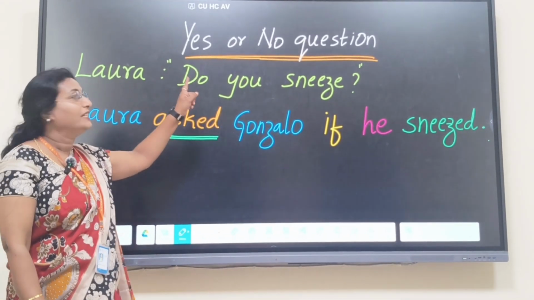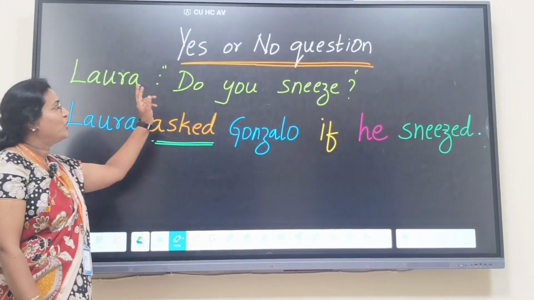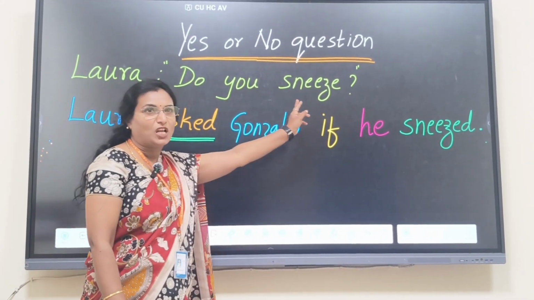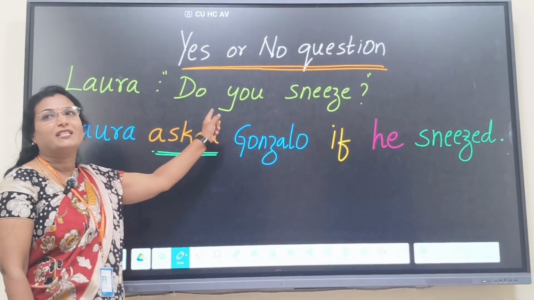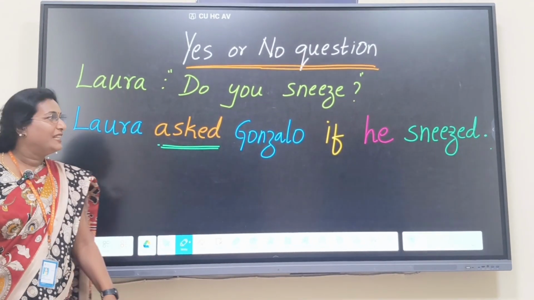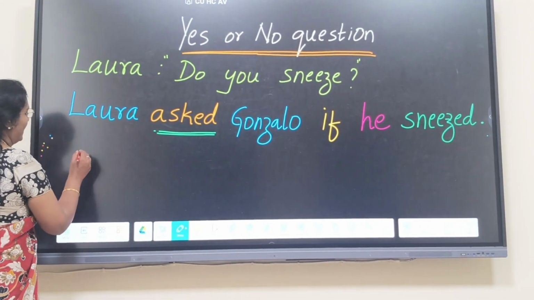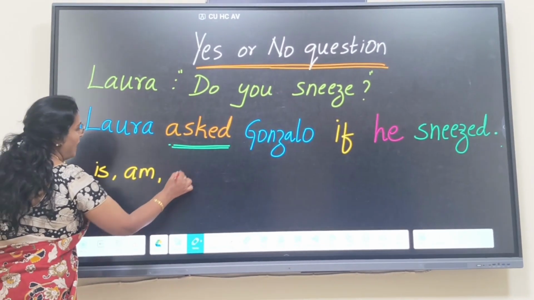Next we shall understand yes or no question. First you have to identify yes or no question. Yes or no question always begins with helping verb. So which are the helping verbs? Is, am, are.